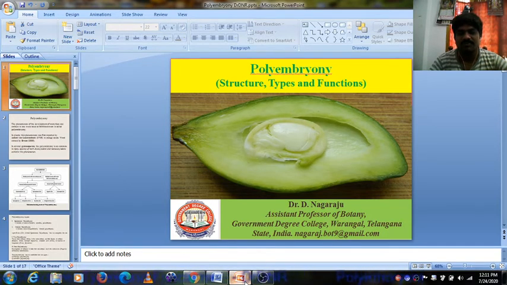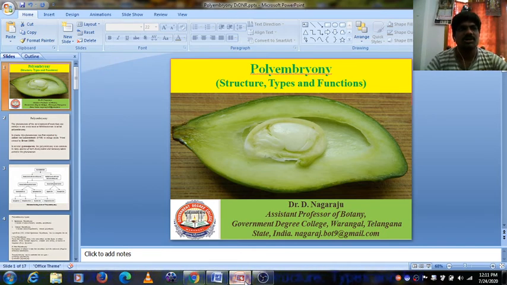We know the father of Indian plant embryology, P. Maheshwari, Panchanan Maheshwari. Here in embryology, we are going to discuss the most important topic, with very high application in plant breeding and horticulture, that is polyembryony. We are going to discuss polyembryony structure, types, and function.